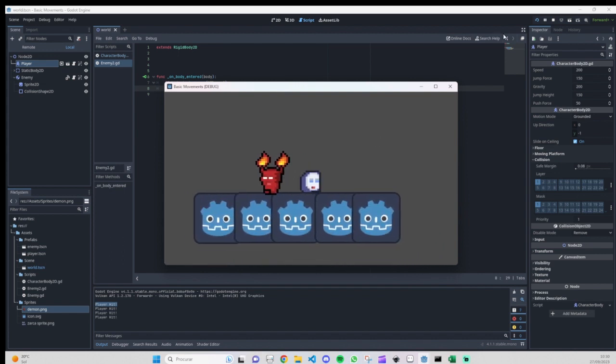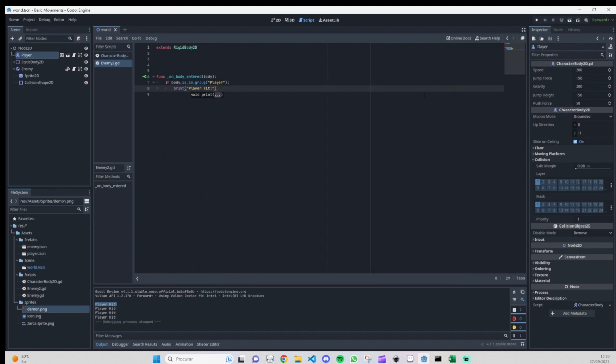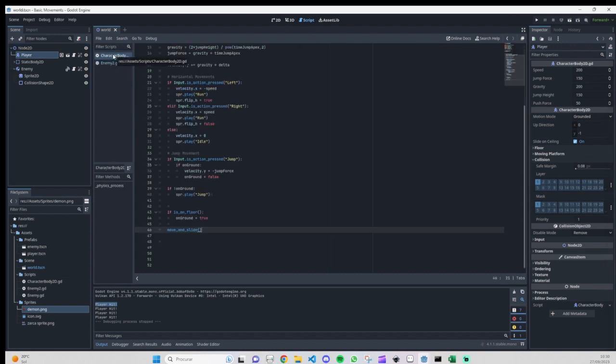It's simple. So just to work around our problem when we are jumping above the enemy, we have to do another code, and that one will be on our player. So let's go to our player script on our CharacterBody2D. I will create a new function. I will call it here because this code needs to be below the move and slide call.